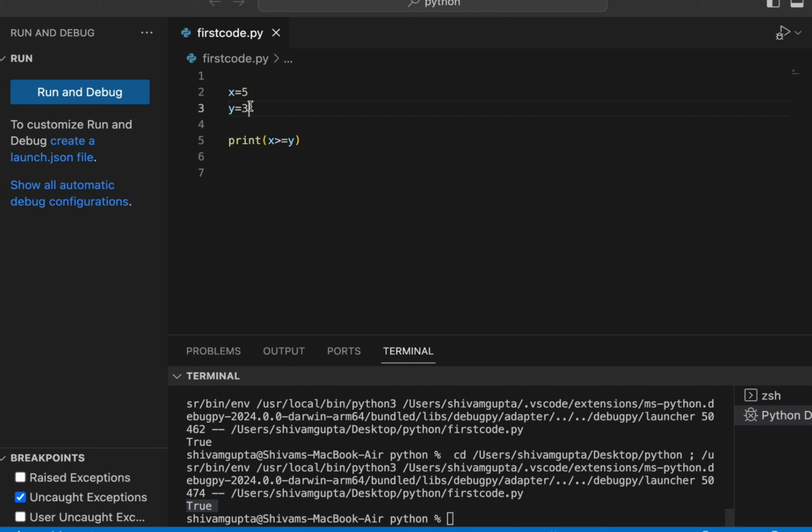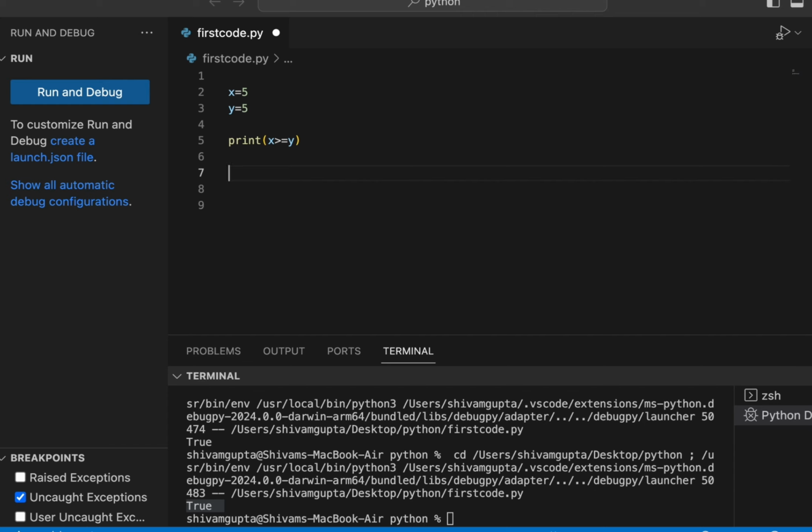And now when I pass 5 greater than or equals to 5, let me know the result. If you are thinking it is false, then you are wrong, because it will be true. It will act as an or. 5 is not greater than 5, so that is false. Now the or part is equals to, so it will check whether 5 is equals to 5. Yes. So it will act as an or.